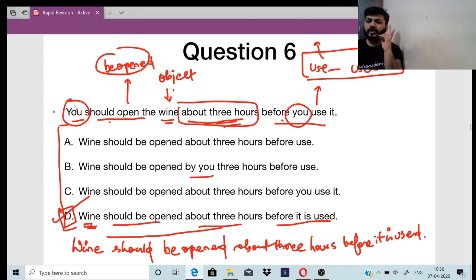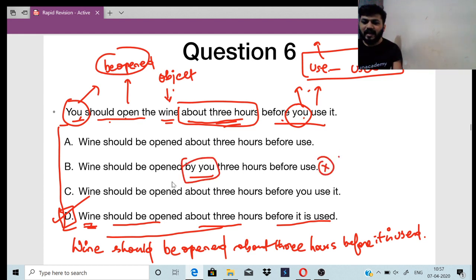You is repeated two times, right? You're getting the point here, Abhishek. Wine should be opened about 3 hours before it is used. So that is passive voice. You're repeating you two times, right? Hence it is not B.